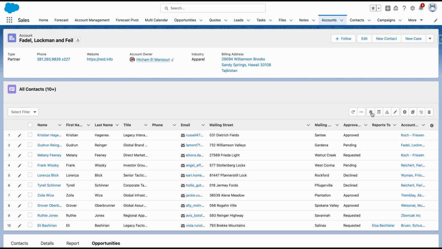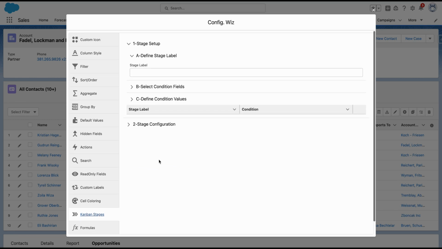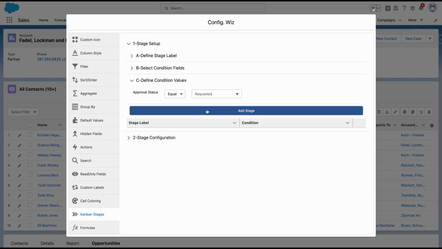To get started, go to the Config Wizard and click on the Kanban Stages tab. From there, you can select the fields that you want to apply this feature to, by giving a label to the stage and condition field, as well as the corresponding value.